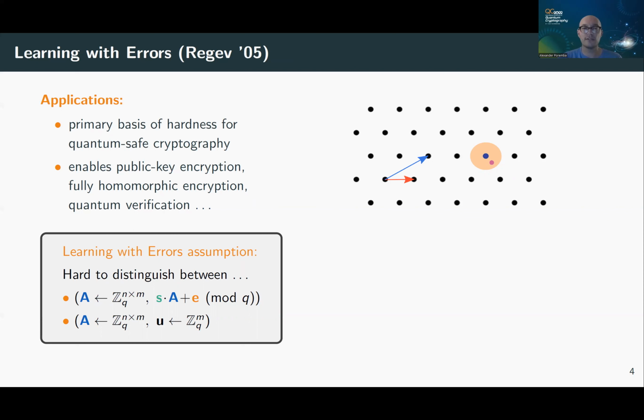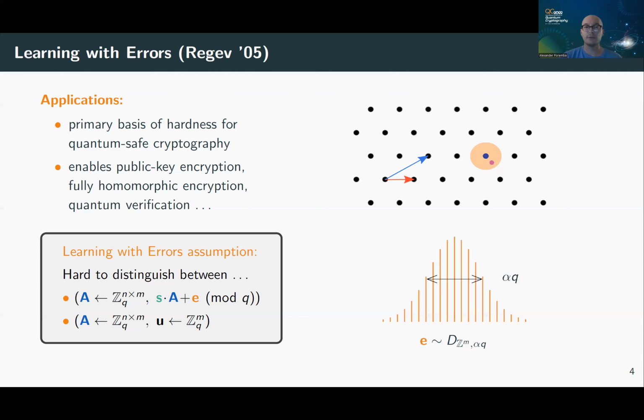LWE is a decision problem, and the assumption says that it's indistinguishable whether I give you a random matrix A and a noisy vector S times A plus E, where E is a Gaussian error term that smudges all the information about S, or I give you a random matrix A and a random vector U. Those two samples should be indistinguishable. If you believe this assumption, you can build all sorts of fascinating crypto from it. And LWE is related to lattices, and specifically, it's an average case bounded distance decoding problem.